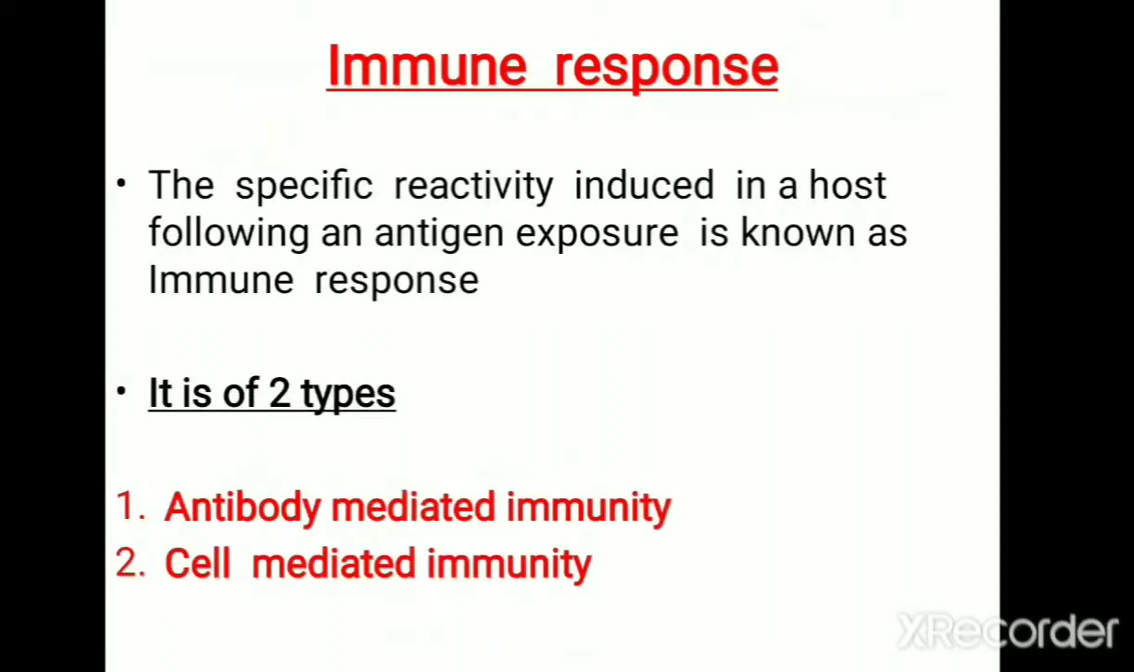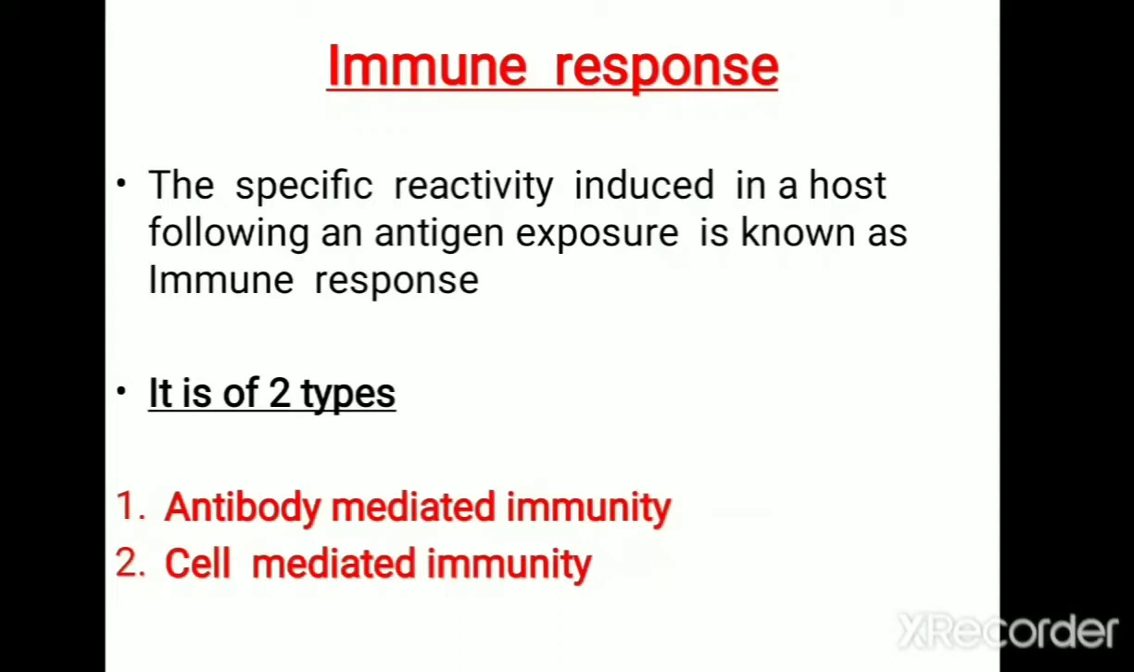So what is the effect of B lymphocyte and T lymphocyte? The specific reactivity induced in a host following an antigen exposure is known as immune response. There are two types of immune responses depending on the type of the immune cells. If the B lymphocytes are involved in the antigen exposure, these B lymphocytes are activated, and the activated B lymphocyte initiates the formation of antibody, and that type of immune response is known as antibody mediated immune response. It is otherwise known as B cell mediated immune response.